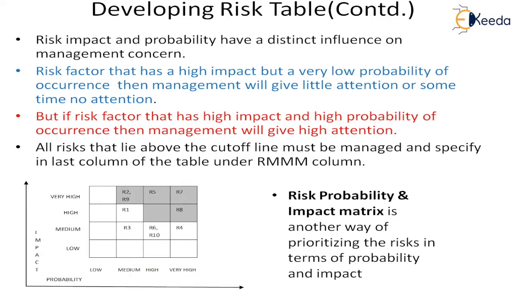So those risks which are in the lower probability and lower impact are automatically not the prioritized risks. All the potential risks will be inside the matrix, but only those risks which are on the higher right side, or top right, will be the prioritized ones. So we can draw a threshold here like this. This is impact: impact high we are taking, and very high probability we are taking.